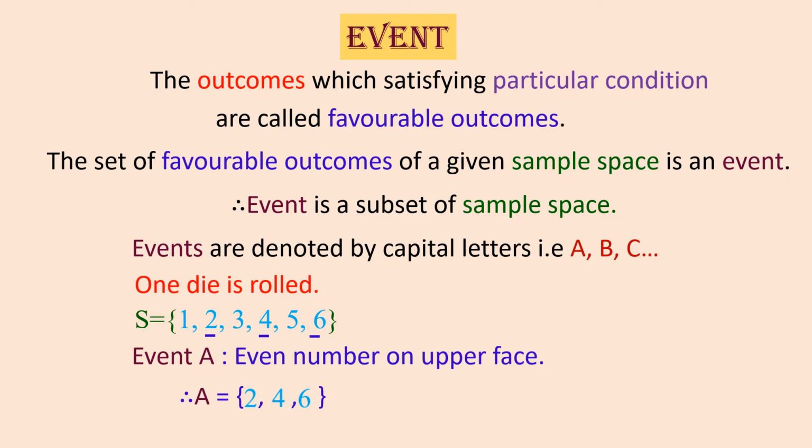So I take only even numbers from the sample points, and that is why we say that all events are subsets of the sample space. If I want to know how many sample points are in the event, we can also write that the number of sample points in event A is 3.